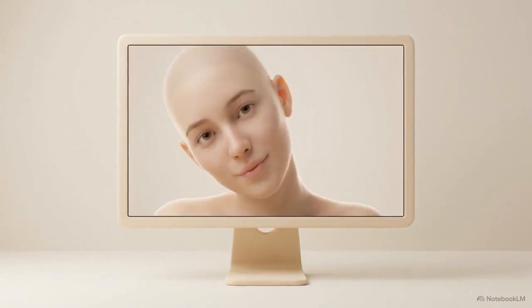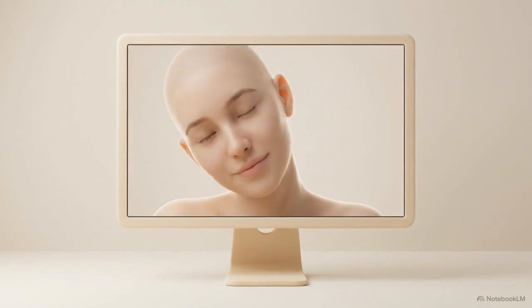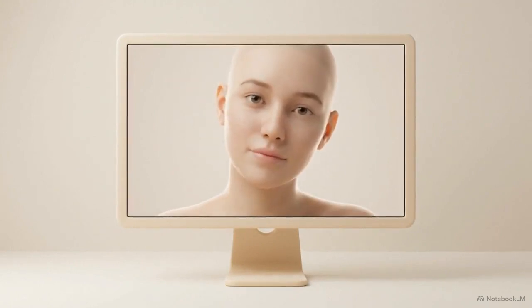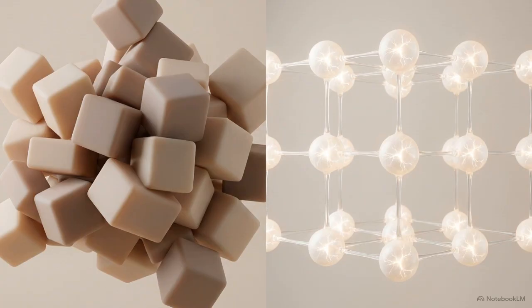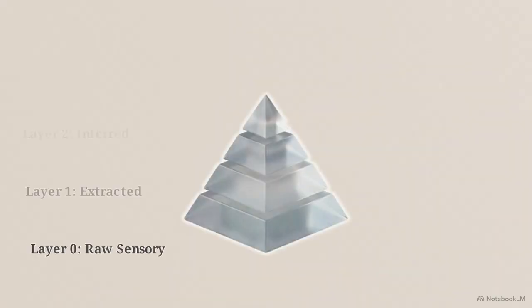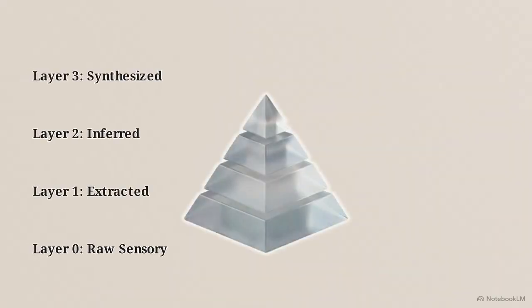For these systems to function, they must be capable of digesting human experiences. The core design philosophy here is to match the cognitive outcomes of human memory, continuity, pattern recognition, and selective recall, rather than trying to simulate biological neurons. This cognitive matching is achieved through a 4-layer compression hierarchy.